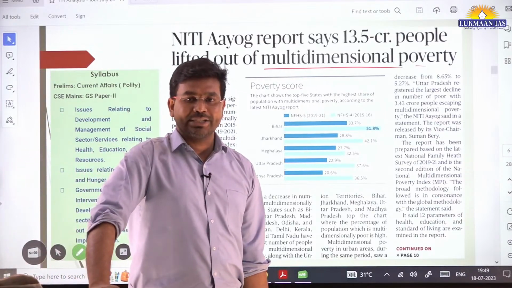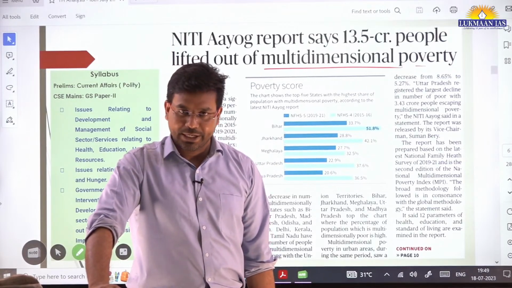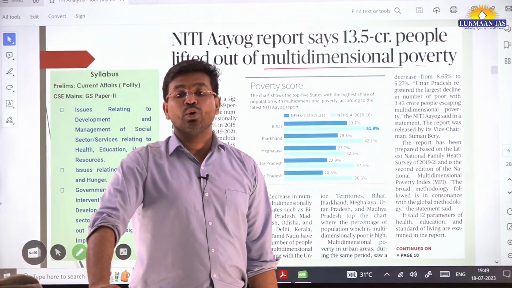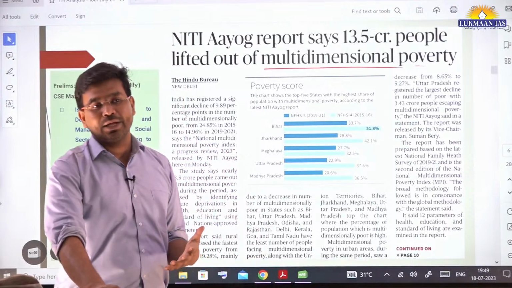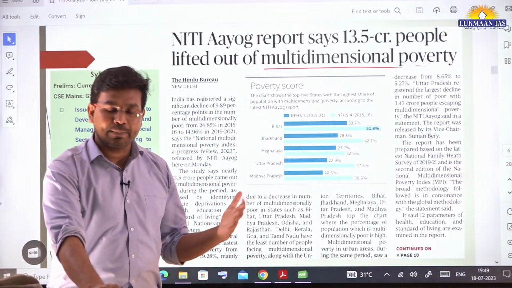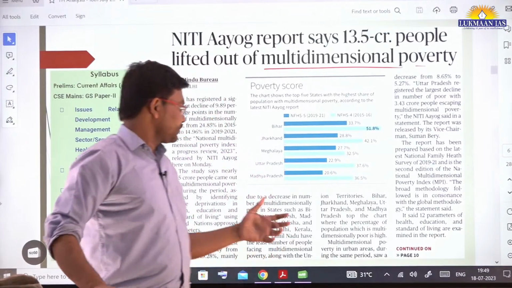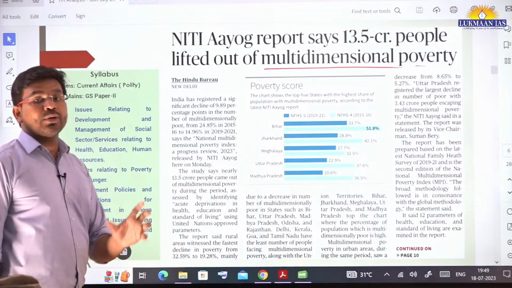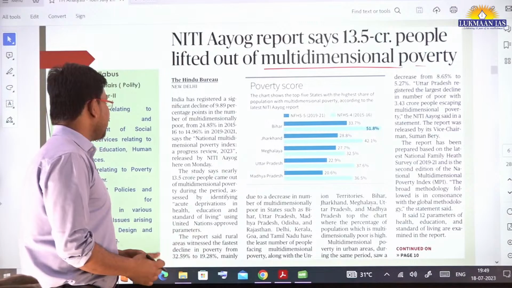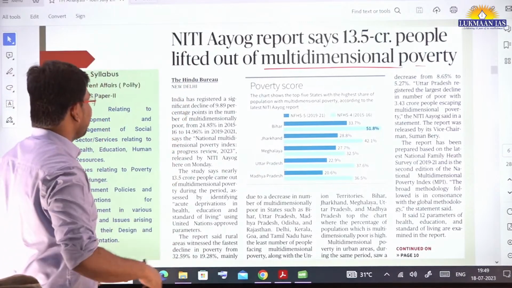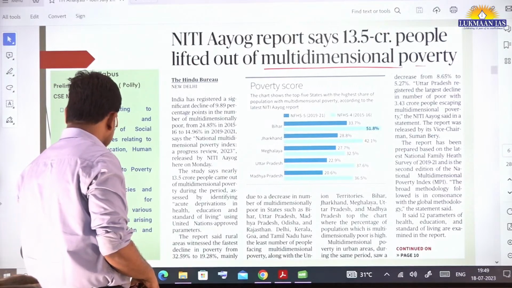One organization is UNDP and the other is the Oxford Poverty and Human Development Initiative. They have released the Global Multidimensional Poverty Index, and in that index we have also noted that many Indians have come out of poverty in the past 8 years, I guess. And this article talks about a report released by the NITI Aayog, known as the National Multidimensional Poverty Index, a progress review. So let's talk about this.